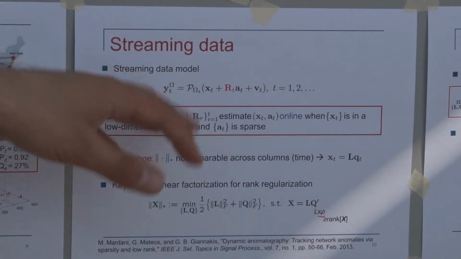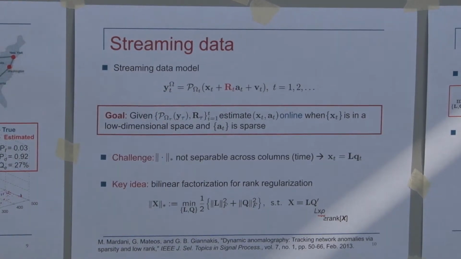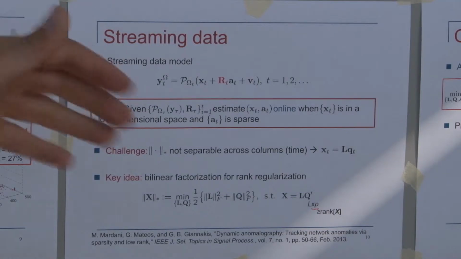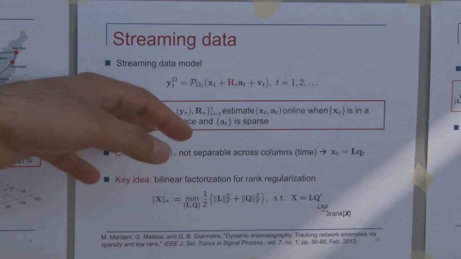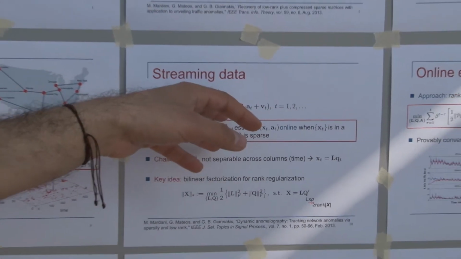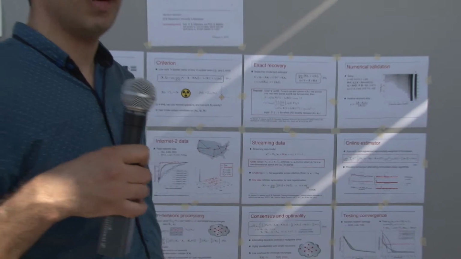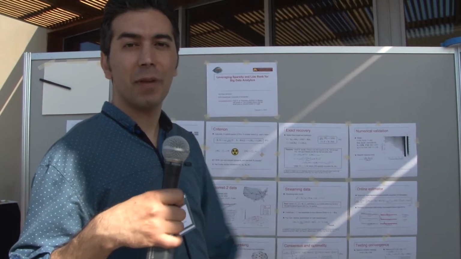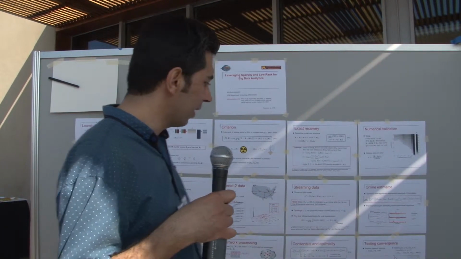At each time, we have only a small part of the entries of the vector YT, for example, if you think of it as link counts in the network. Our goal is, given the past data, to find a real-time estimate of XT and AT. Think of the context of anomaly detection: if we can find AT, it gives a real-time identification of the anomalies, which can be used to avoid the anomalies in the network.